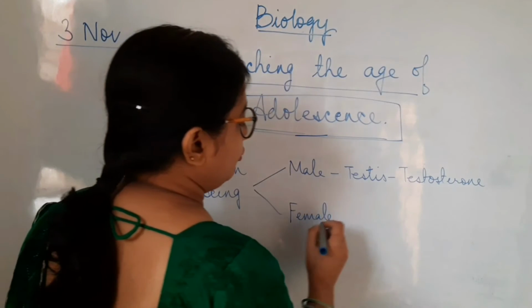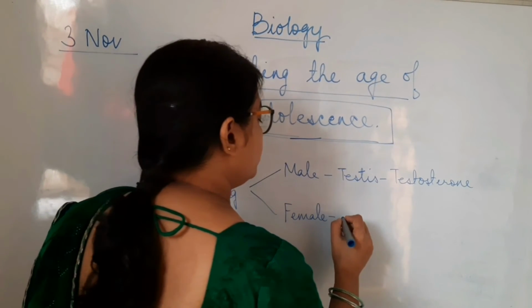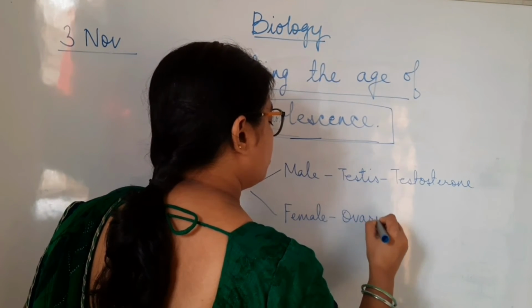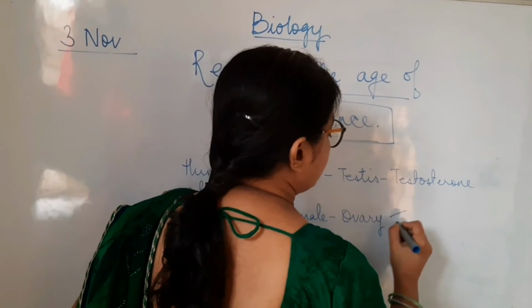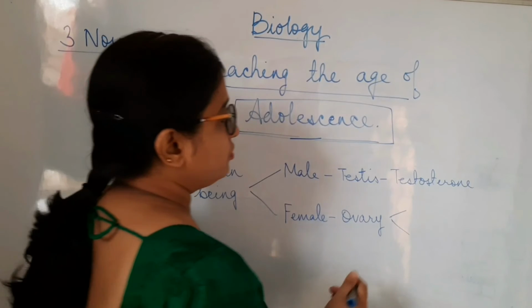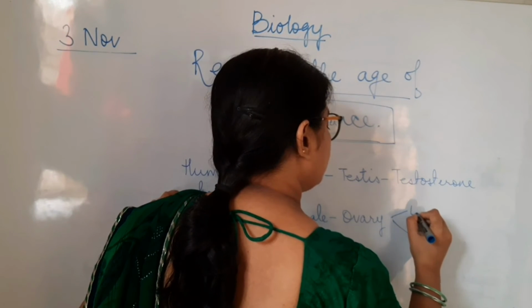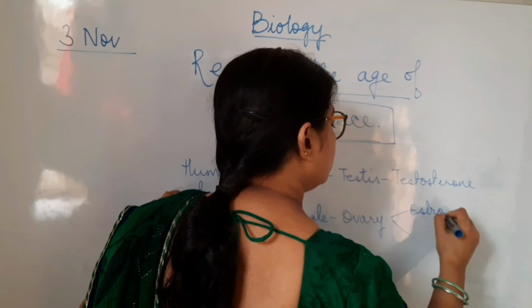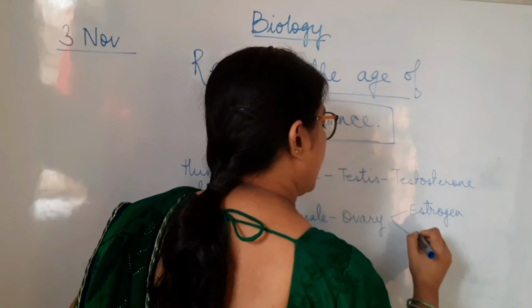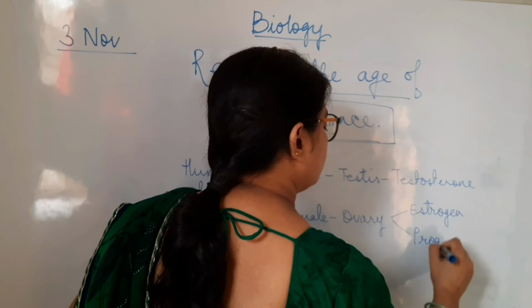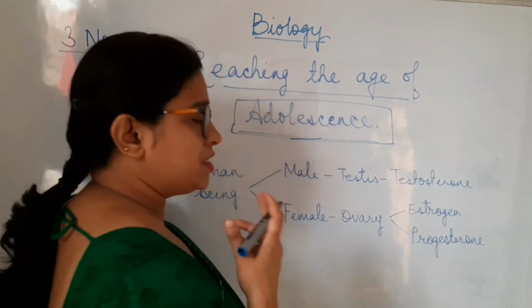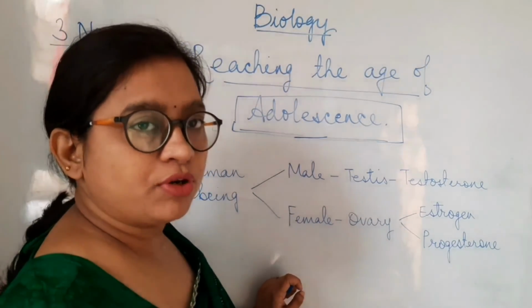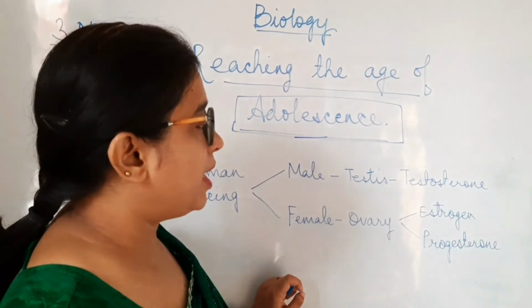And similar goes with the female, where there is a pair of ovaries, again glands. These liberate two different types of hormones, that is estrogen and progesterone. Well, both play very different roles. We will discuss the different roles played by them.